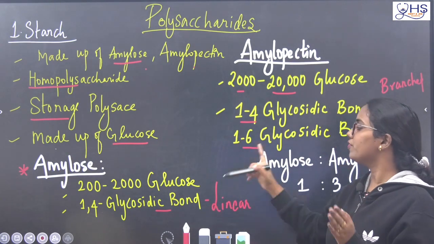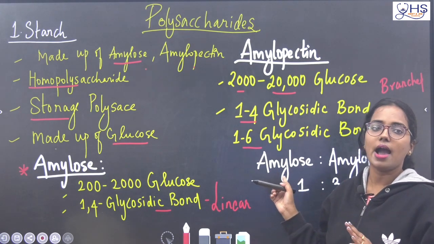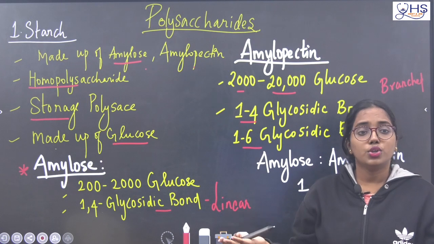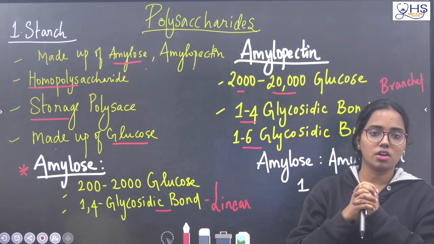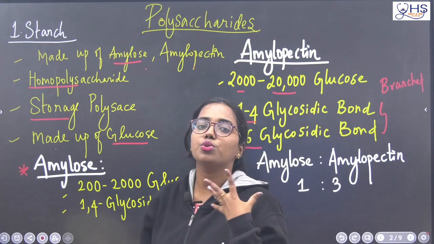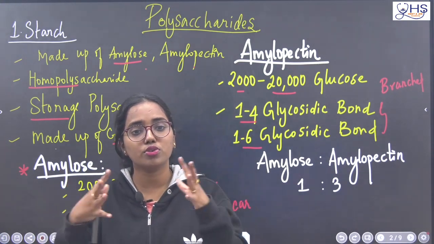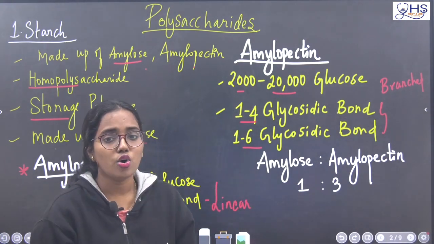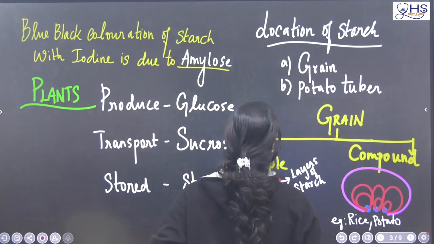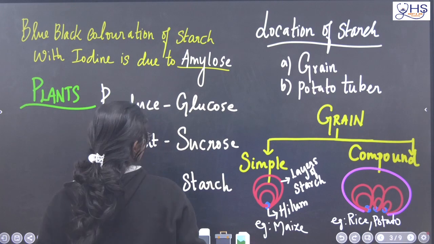Okay, so the number of glucose units varies between amylose and amylopectin. What is amylose? Amylose is 200 to 2000 glucose units joined together. Amylopectin means 2000 to 20,000 glucose molecules bonded together. Yes, that's it about starch. Next we'll move on to the next polysaccharide.